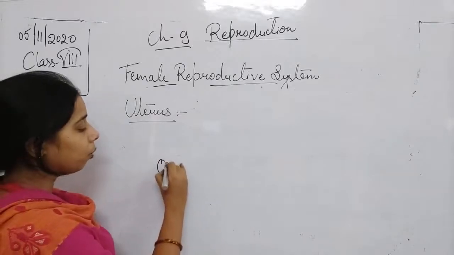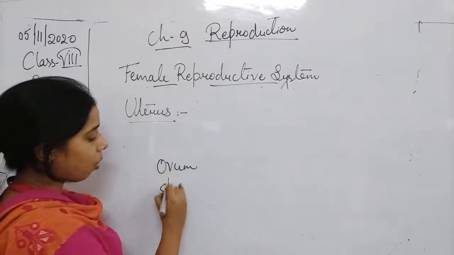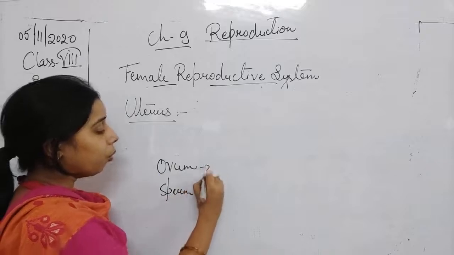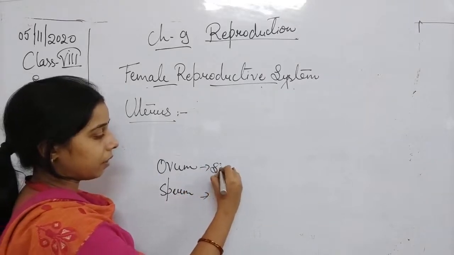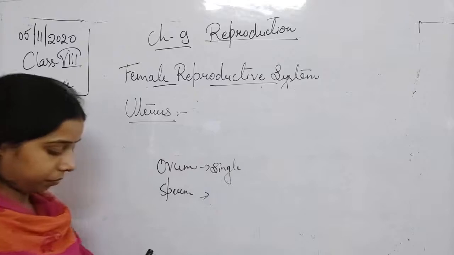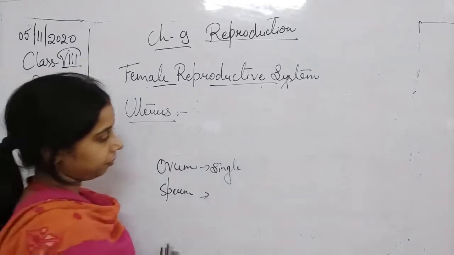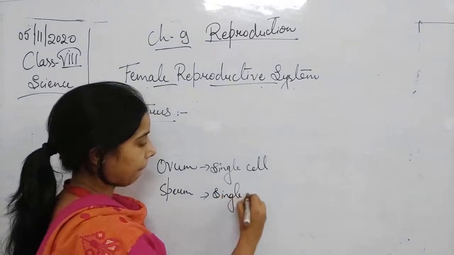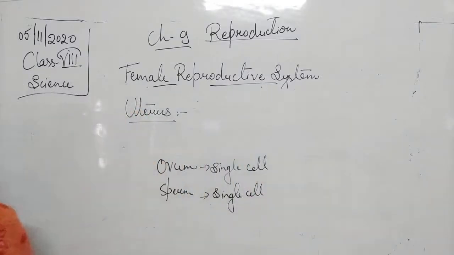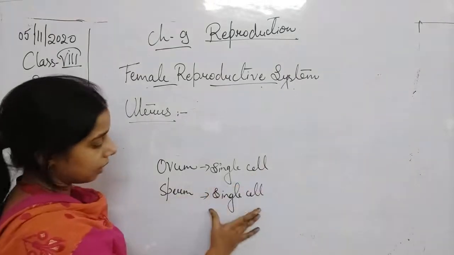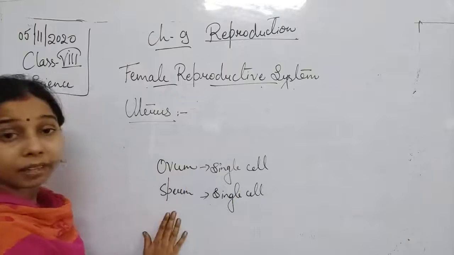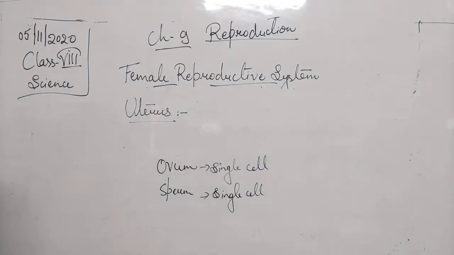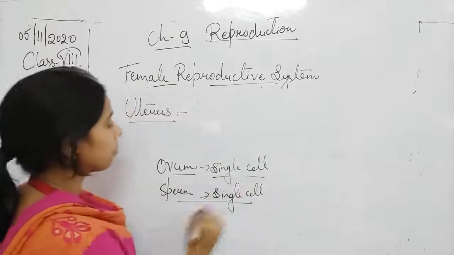When we talk about the ovum or the sperm, both of them are a single cell. Ovum is a single cell, like the sperm.